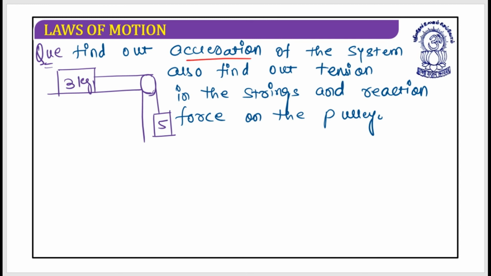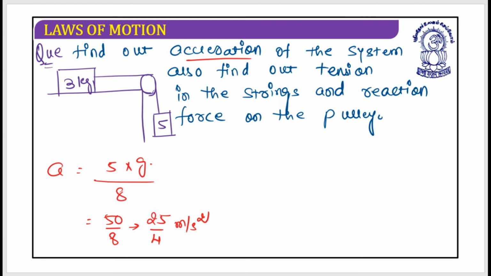First, I need to find out the acceleration of the system. So how could I do this? The acceleration could be written as net pulling force, which is 5 into g, divided by total mass to be carried. It's 5 plus 3, which is 8. So this should be 50 by 8, which could be written as 25 by 4 meter per second square. Done. Now this is the tension T, this is the tension T, and this is 5 into g.